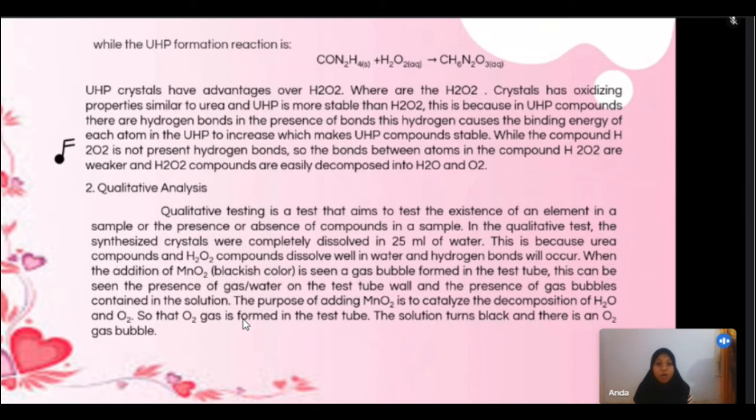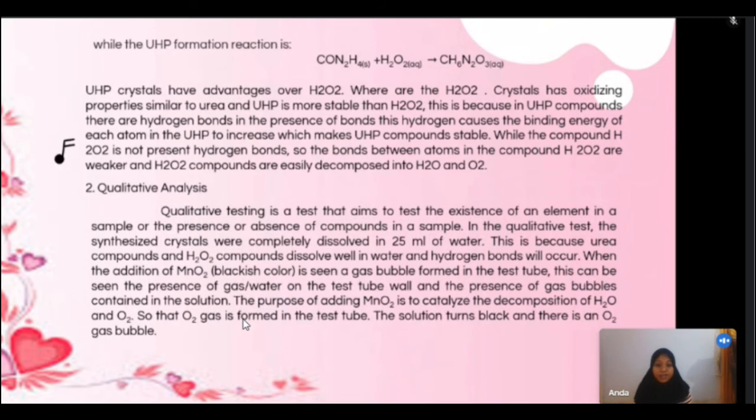These hydrogen bonds cause the binding energy of each atom in UHP to increase, which makes the UHP compound stable, while in H2O2 there are no hydrogen bonds, so the bonds between atoms in H2O2 are weaker, and H2O2 compounds are easily decomposed into H2O and O2.